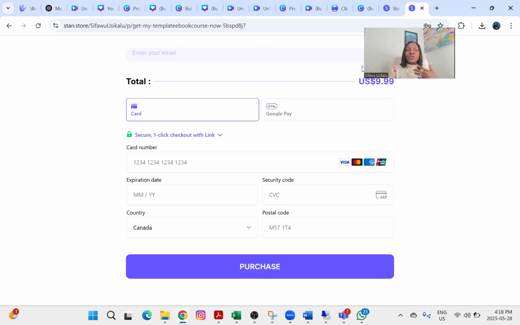Family, friends, the groups that you're currently on, your religious circle, just talk to people. And if you already have a social media following, talk to people on your social media following. Say, okay, I have this beautiful product for you. Maybe when you posted one or two on your social media page, tell them you posted it, and they can also have access to it. And that is how you're going to market your product. Now, definitely, I hope you're going to make your first sale, and you'll see that it is very easy for you to add digital products as an additional source of income.